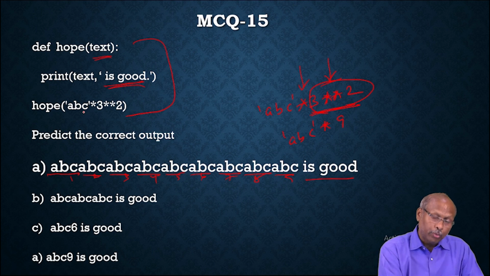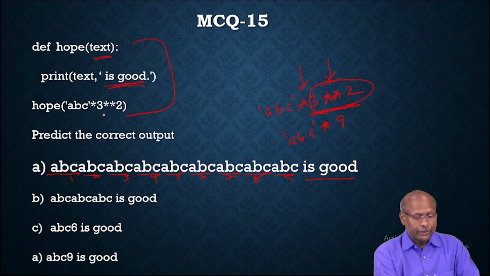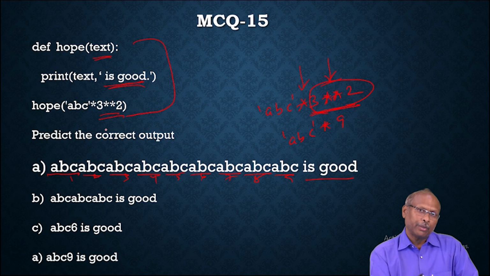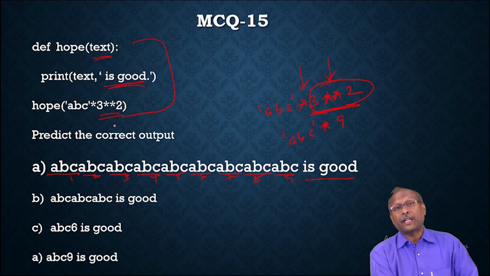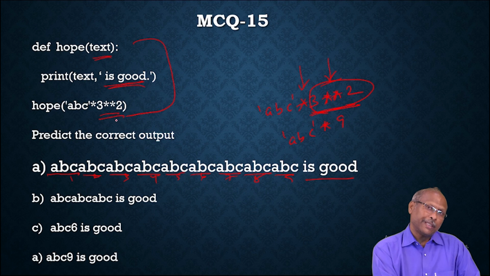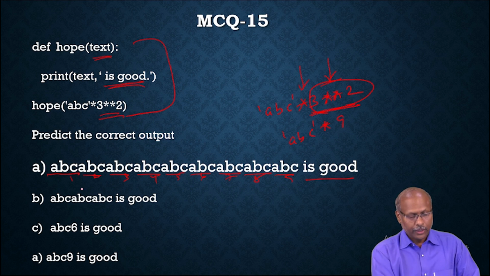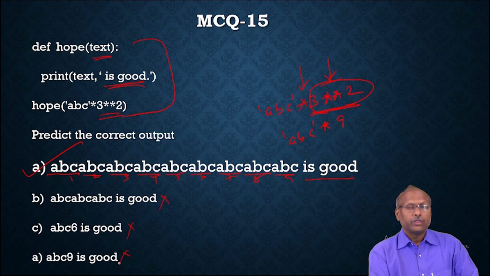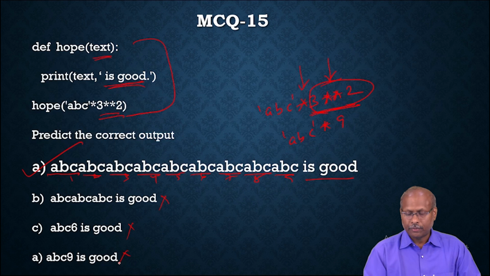In this type of question you must be very careful, because it first does the expression evaluation. The multiplication operator has less priority than power, so the power will be done first. Whatever value comes, that value is multiplied for the ABC. So that's why the answer is A. So this is wrong, this is wrong. You must be very careful with this type of question.